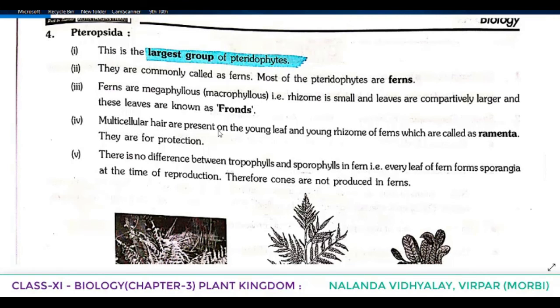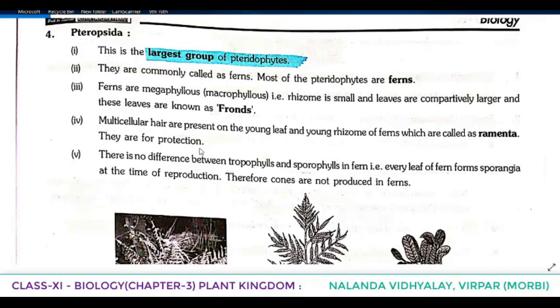Multicellular hairs are present on the young leaf and young rhizome of ferns, which are called ramenta. This term was not given anywhere in the textbook. It was not explained there. But this is one new terminology which you have to understand in the case of Pteropsida. Multicellular hairs are present on the young leaf and young rhizome of ferns, which are called ramenta. They are for protection.